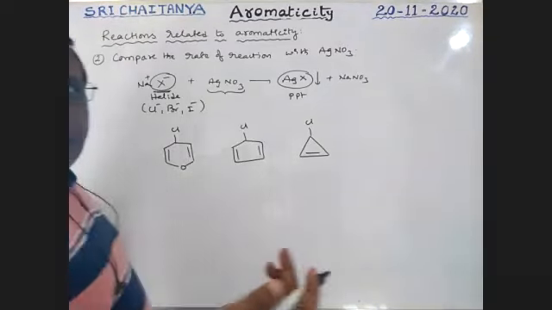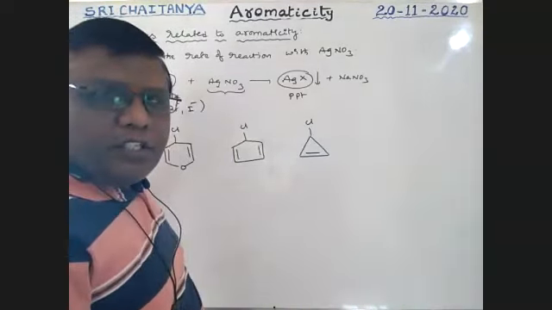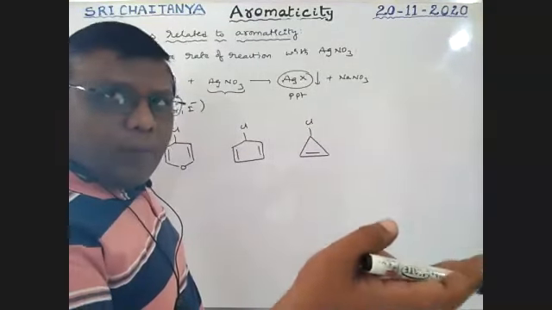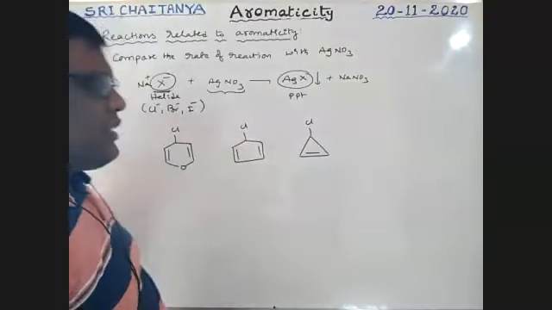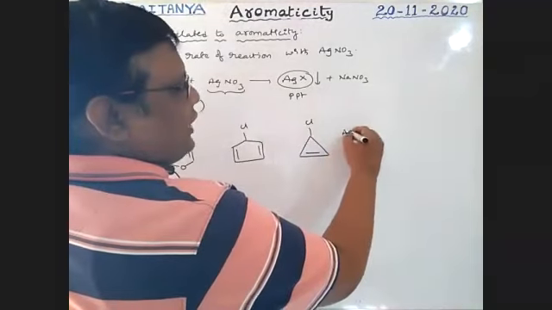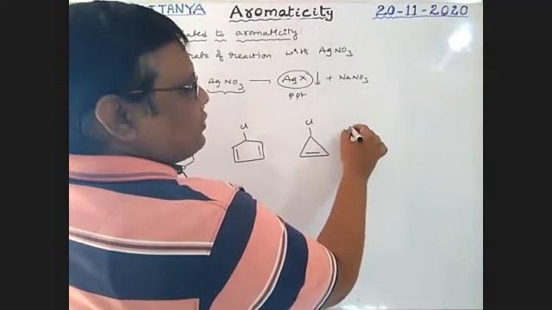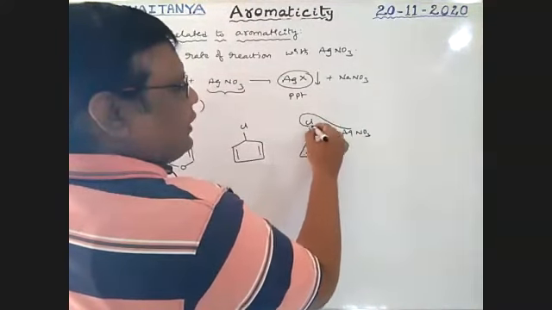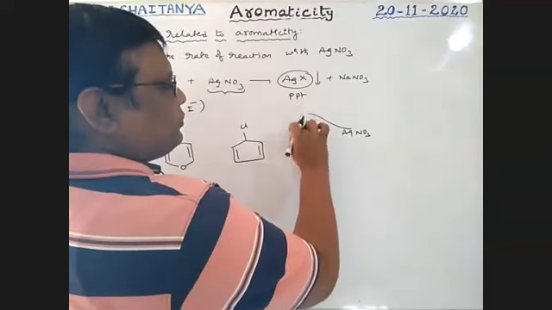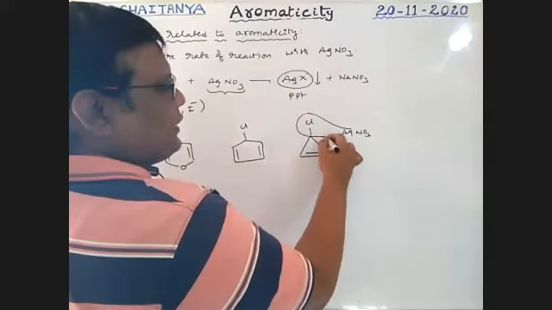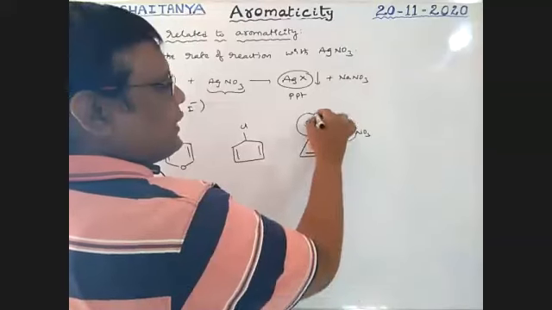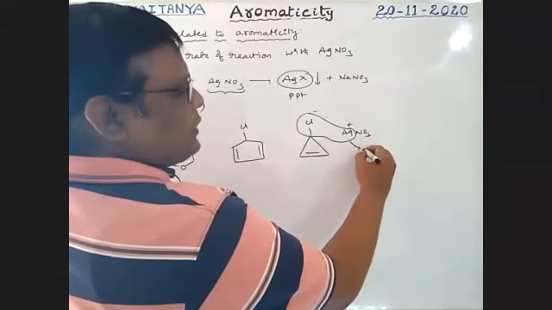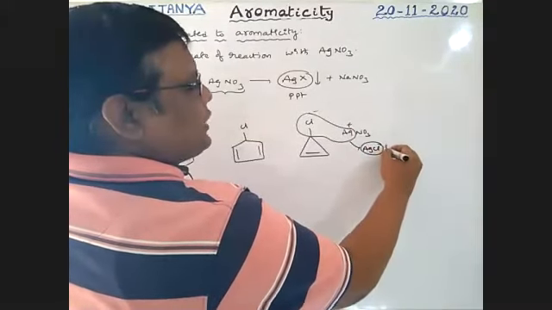The rate of AgNO3 reaction depends on the product formation. If an aromatic product is formed, that reaction is very, very fast. If AgNO3 is added, it abstracts the Cl minus ion, with Ag plus, so AgCl precipitate is formed.